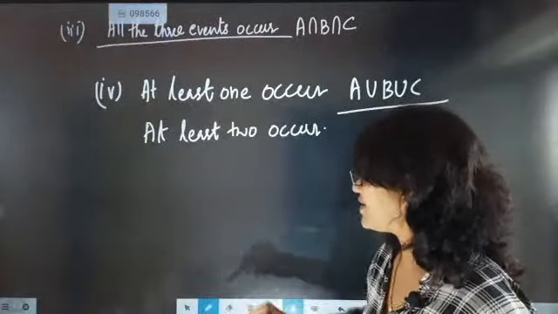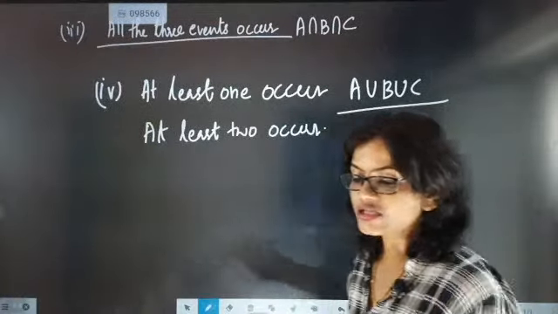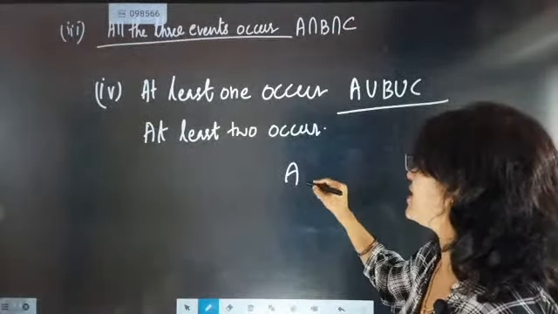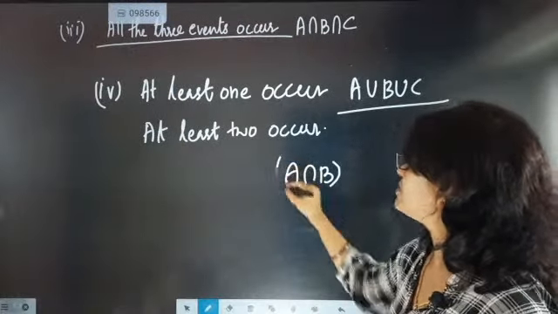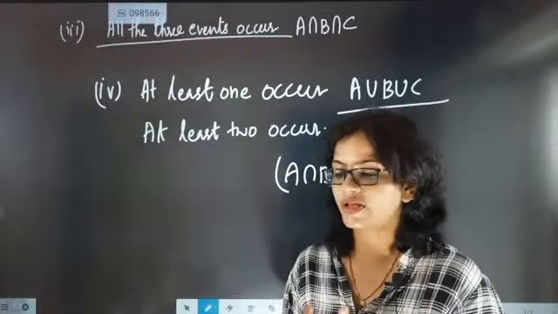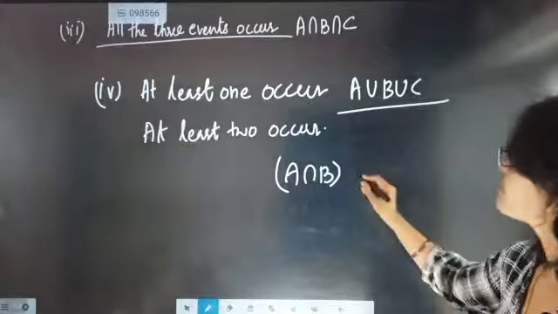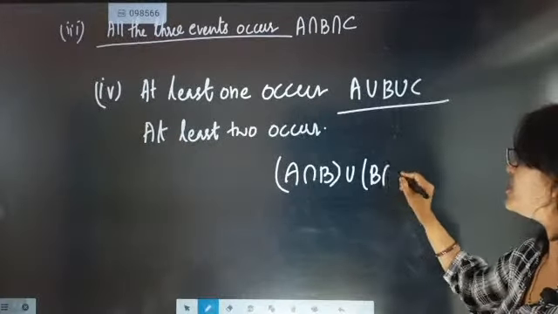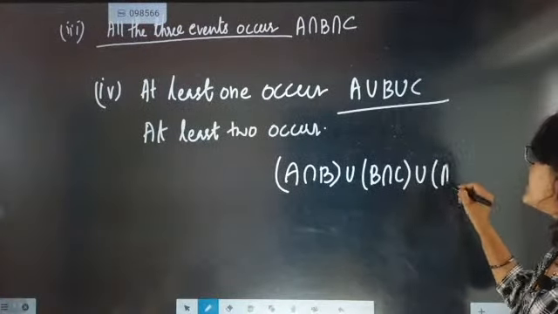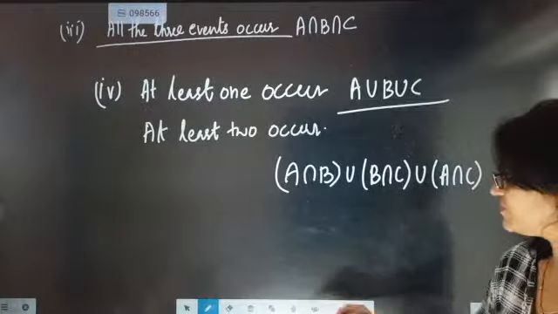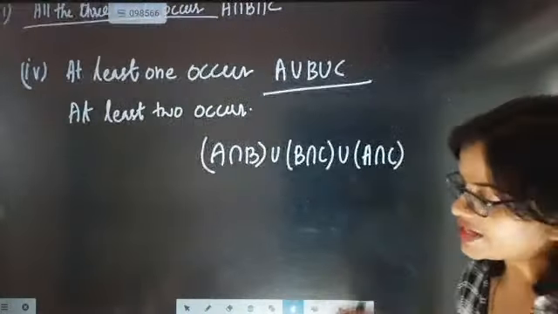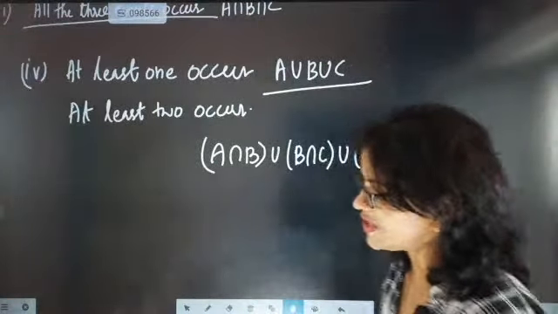So now we are going to write at least two occur. When writing at least two occur, that means A intersection B, they have something common between them. So A intersection B, now B intersection C, now A intersection C. So here what we have seen is that when at least any two of them occur, we can write like this.